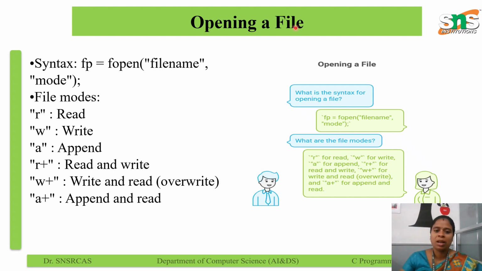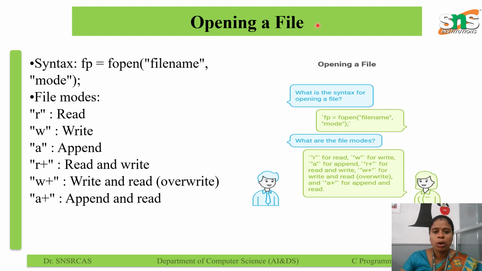Parameters: file name is the name of the file to be opened. Mode is the operation mode: read, write or append. Return values: on success, it returns a file pointer; on failure, it returns NULL. Why do we need to open a file?